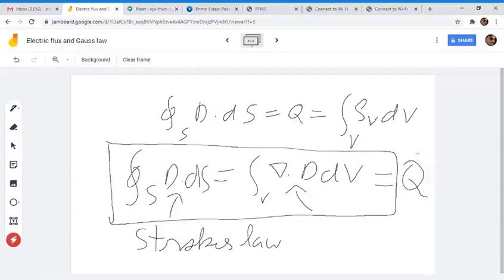So which of these two methods will you use to find the total charge? Which is the easier one? The answer might be hitting you that it is the surface integral, because in a surface integral we need to integrate only 2 dimensions, and in a volume you need to integrate 3 dimensions. So it is better to integrate fewer dimensions.